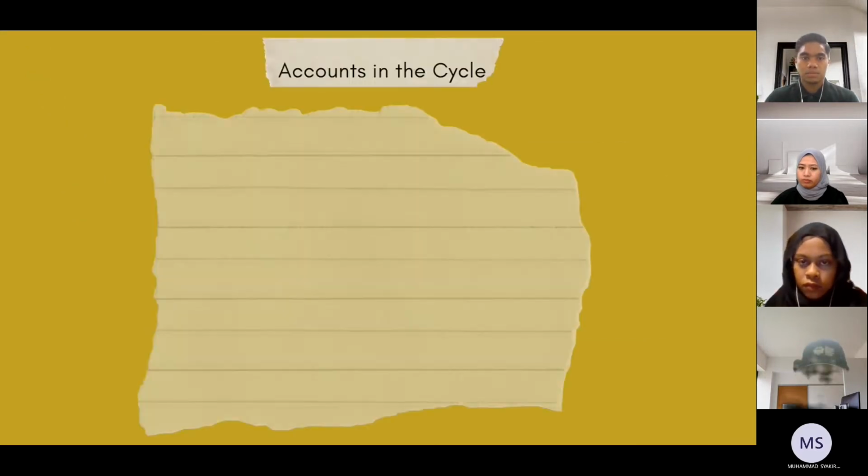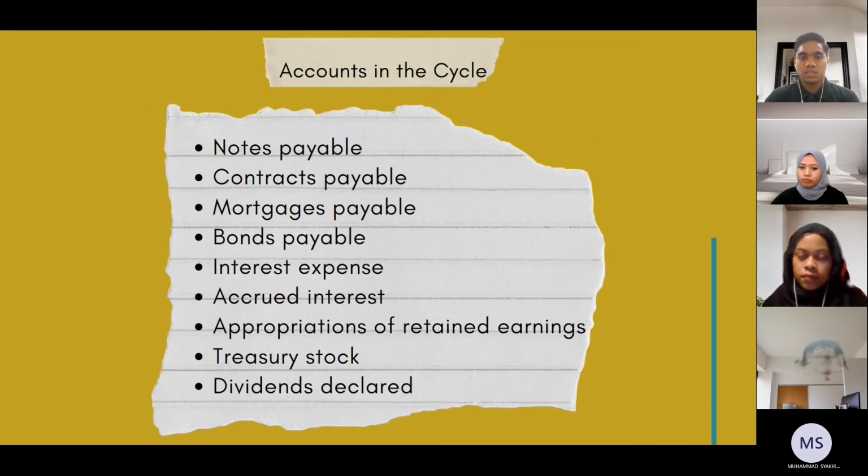Okay, this is the account list in the cycle. First, notes payable. The amount of money on a written promise to pay, such as a loan from a bank, in this account. Okay, contract payable. If we have a big project going on, don't just look at the paid report. Make a list of all the contractors on the project.